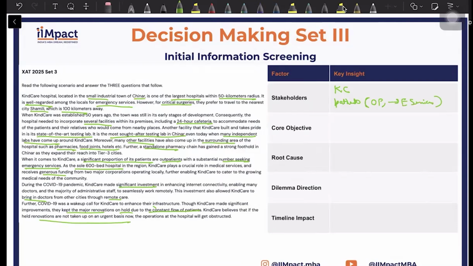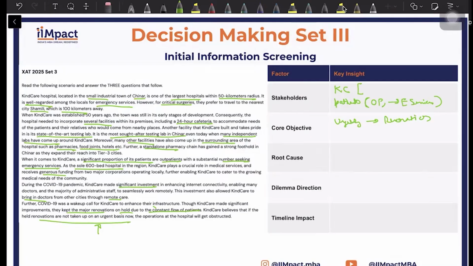All right, what is the core objective here that you have? You have to urgently do renovations as governed in the last line. Generally, your core objectives would be in the last passage only. So if you are short on time, you can quickly read through the last passage only and build some sort of understanding. Here you can write some nice things about Casey if you want.